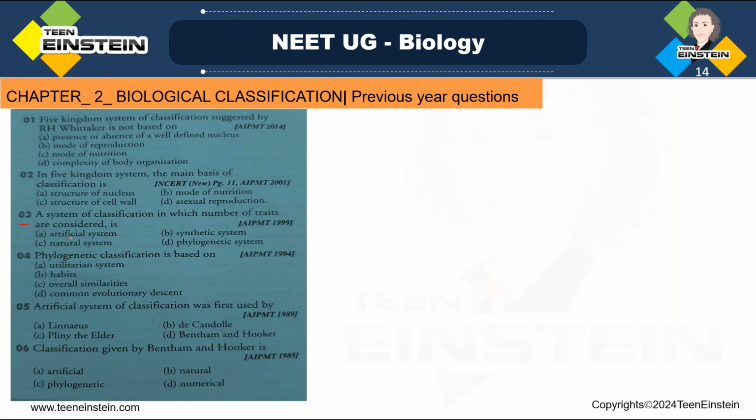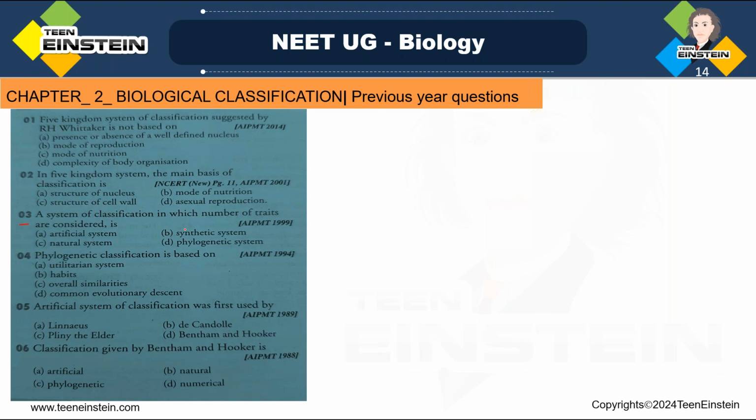Among this, here options are artificial system of classification, option B, synthetic system of classification, option C, natural system of classification, and D, phylogenetic system of classification. Among these four systems of classification, which system of classification is considering the number of traits?